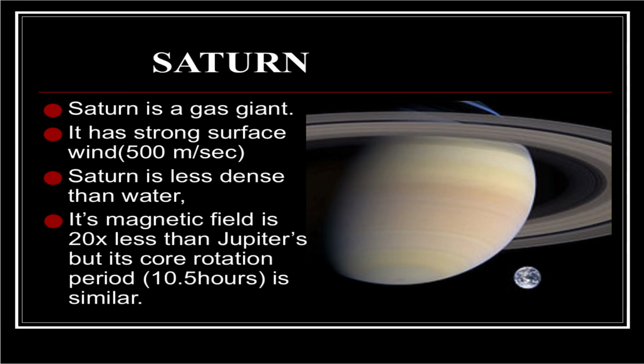Saturn. Saturn is a gas giant. It has strong surface winds, 500 meters per second. Saturn is less dense than water. Its magnetic field is 20 times less than Jupiter's, but its core rotation period of 10.5 hours is similar.